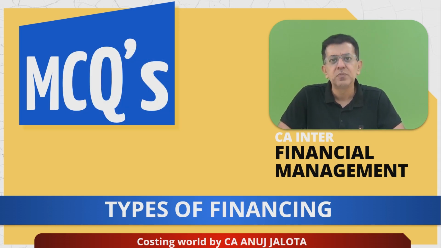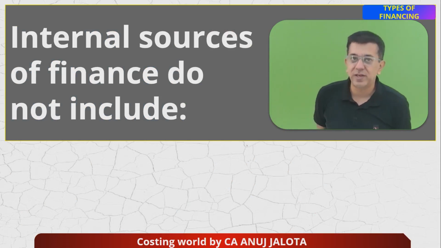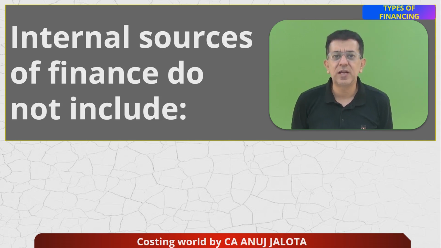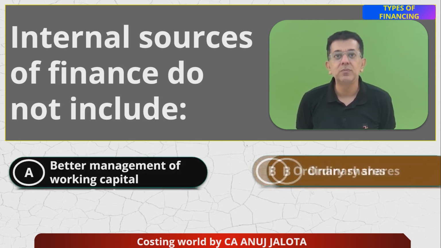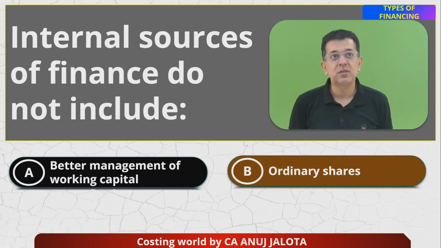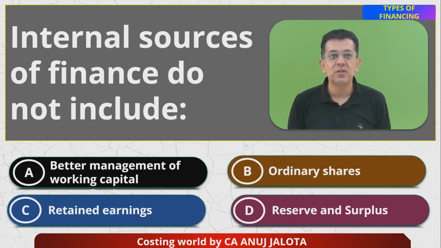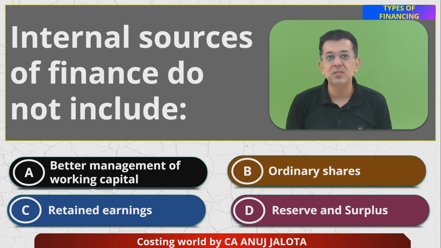Let's start. So the question for today is: internal sources of finance do not include. It's "do not". Okay, so get me the 4 options, please. Better management of working capital. Ordinary shares. Then retained earnings. And lastly, reserves and surplus. Now, some options out of this I find very stupid, but in any case, you can answer this right now. Please comment the correct answer.